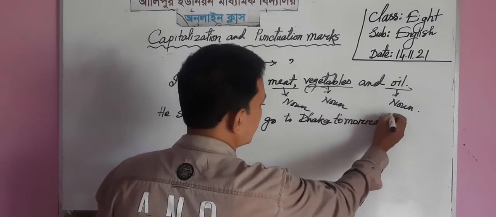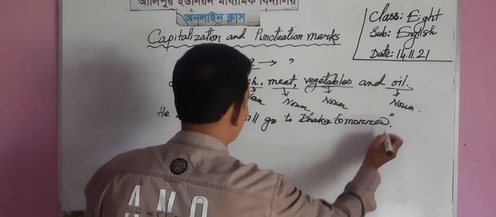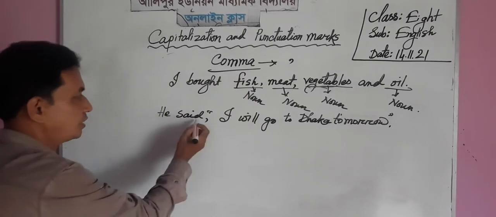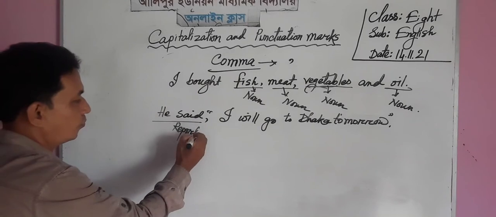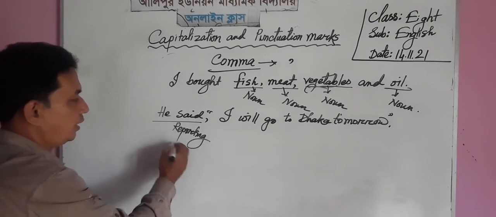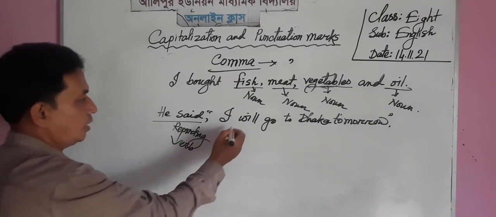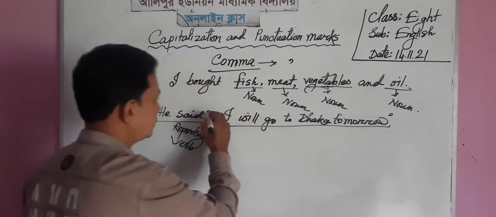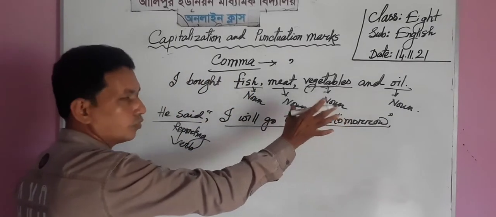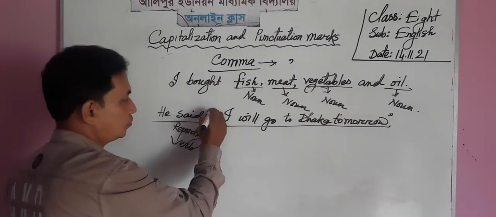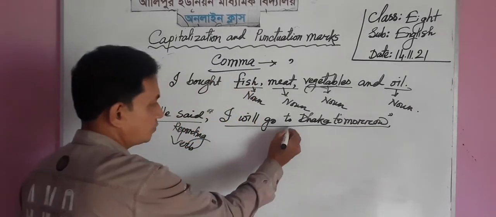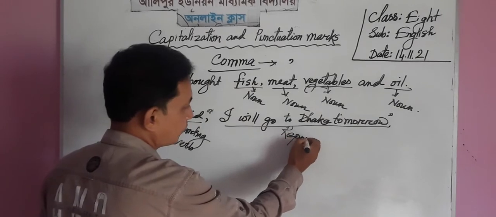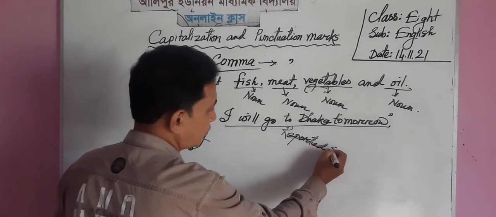Dear students, look at the sentence. I have used a direct narration. He said, it is the reporting verb. And it is reported speech, because the reported speech is within the commas, two on the left and two on the right.